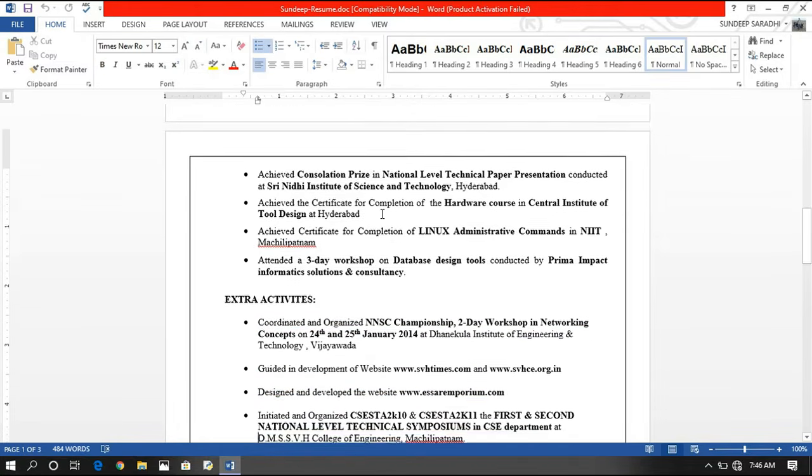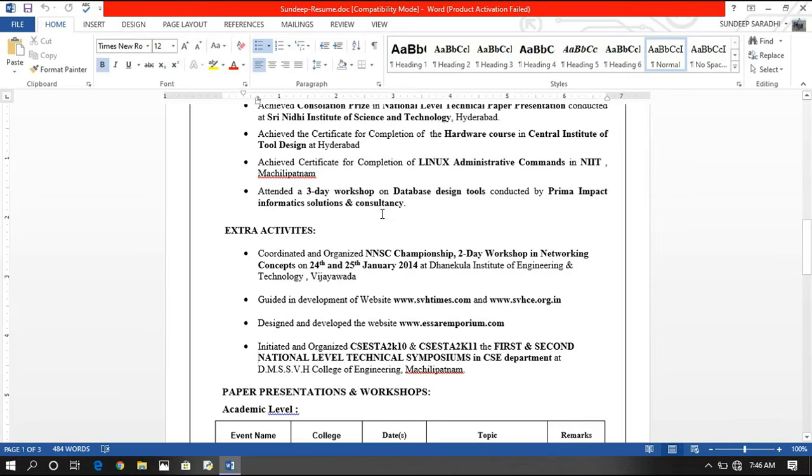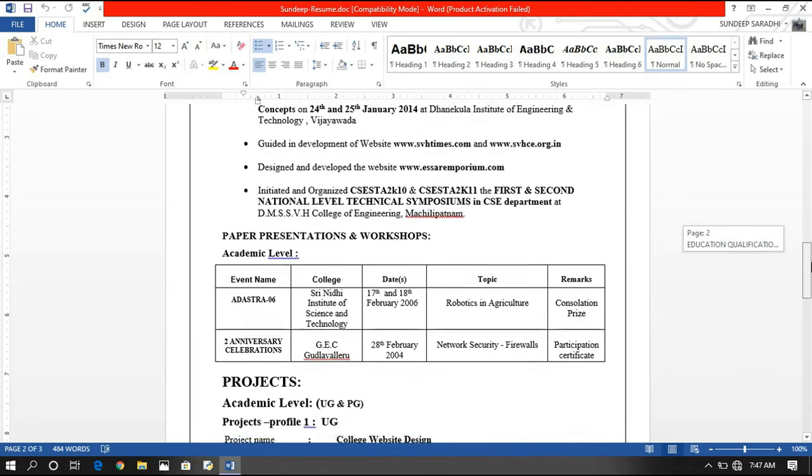And coming to the extra activities, other than the co-curricular activities, I have organized some workshops. I have been involved in the organizing committee in the workshops, or website guiding, designing websites. So all these things come under these extra activities. So I have written them here.